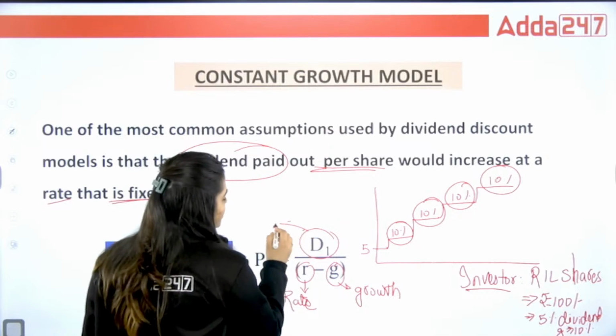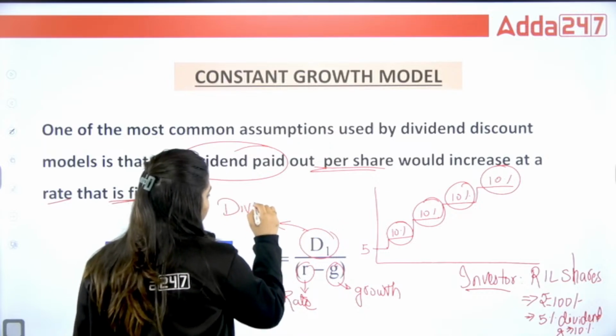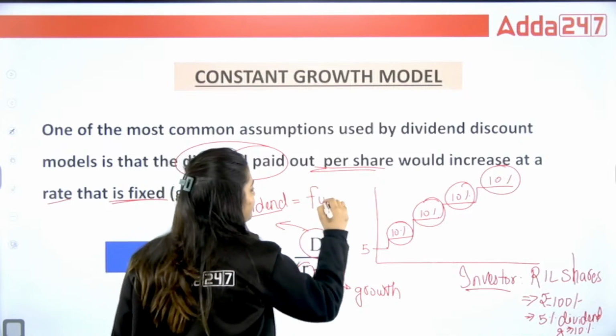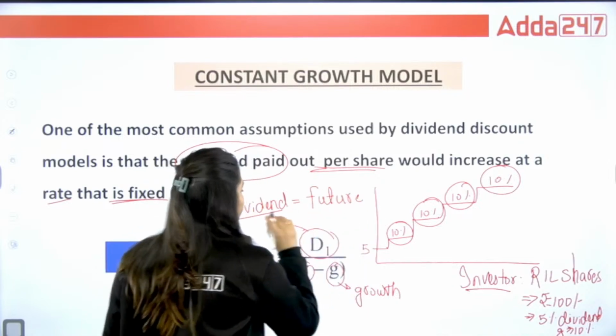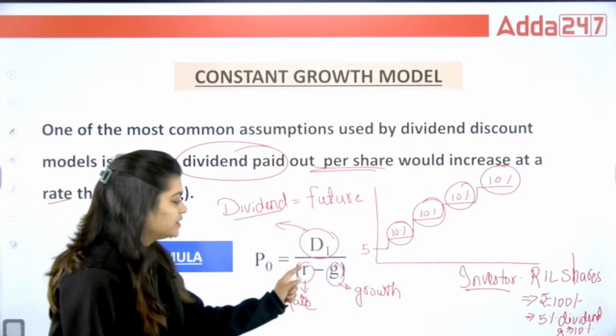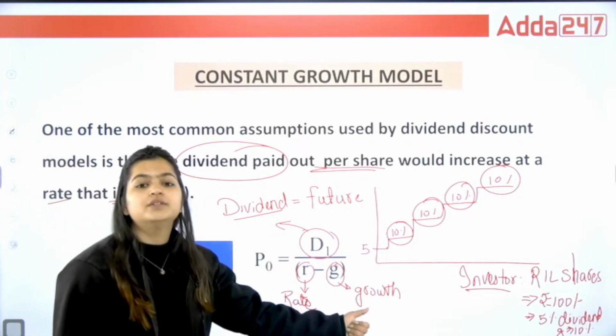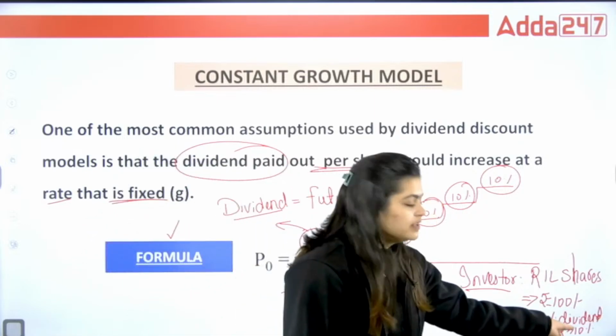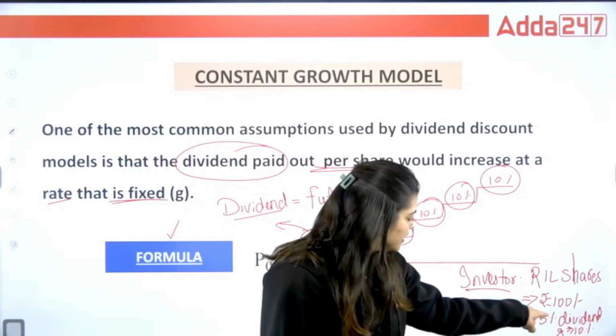D1 is the dividend that you are going to receive in the future. So this is your dividend, this is your rate, and this is your growth rate.